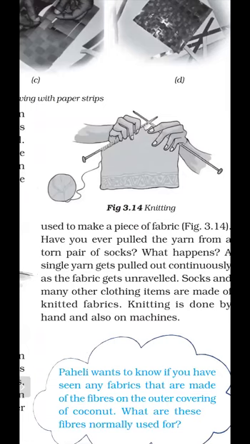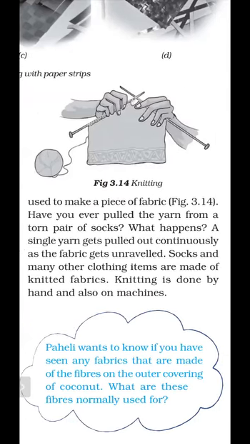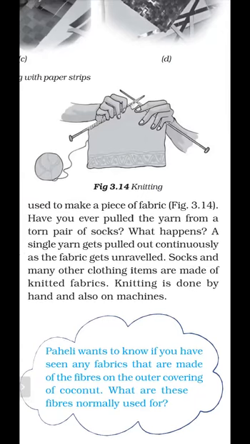Socks and other clothing items are made by knitting fabric. So knitting is done either by hand or on a machine, as shown in figure 3.14.